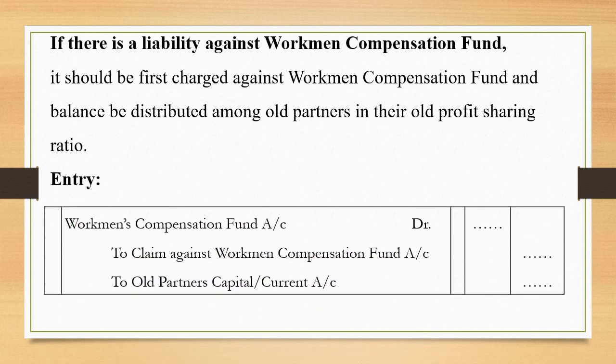Workmen's compensation fund account debit with the total amount of fund available to claim against workmen's compensation fund account. This is a liability. That's why this account needs to be credited, and the balance will be credited to old partners' capital account in their old profit and loss sharing ratio.